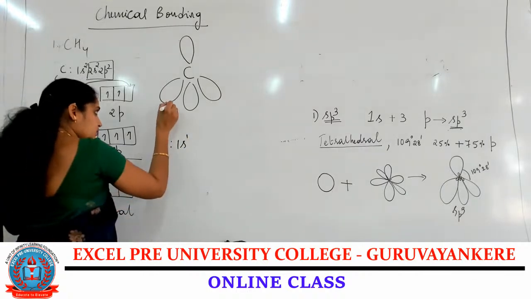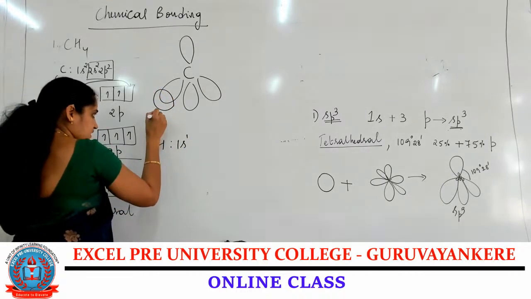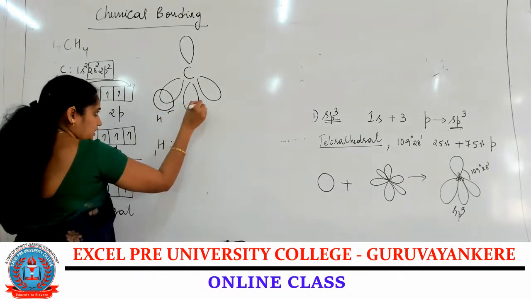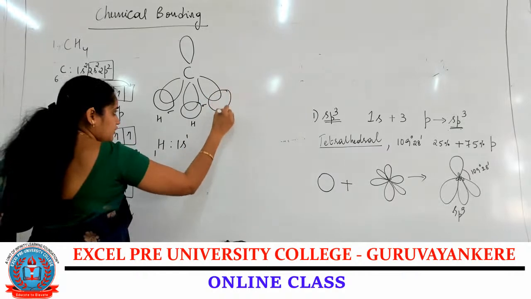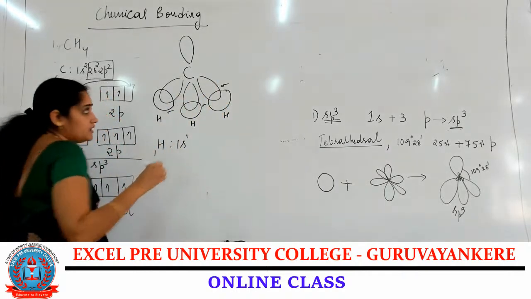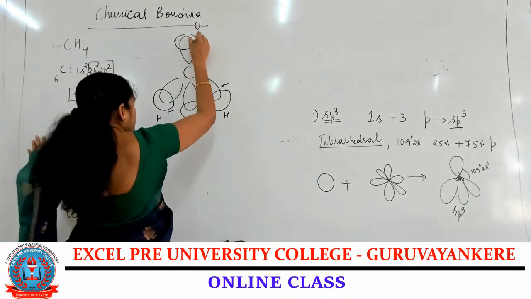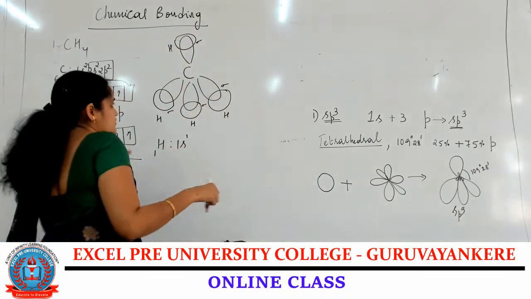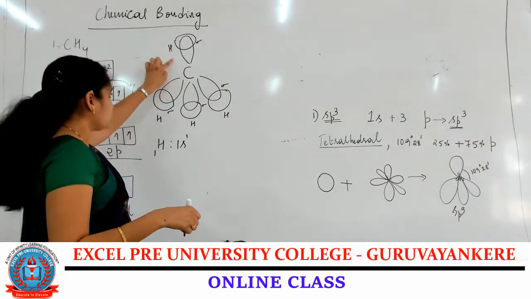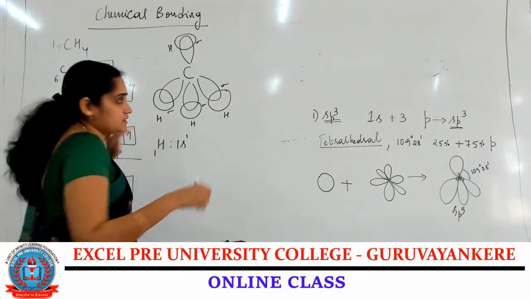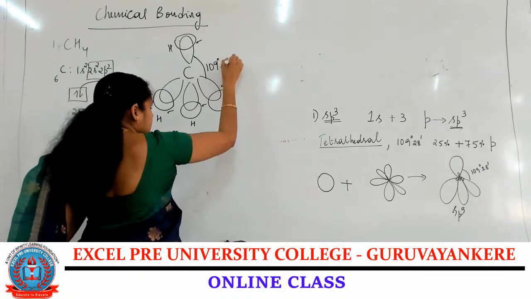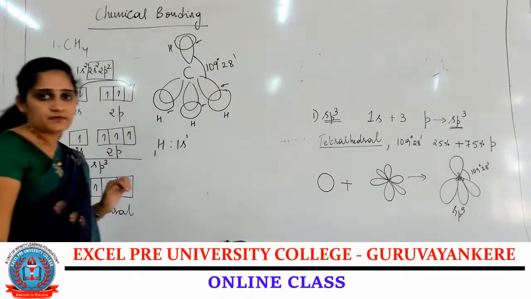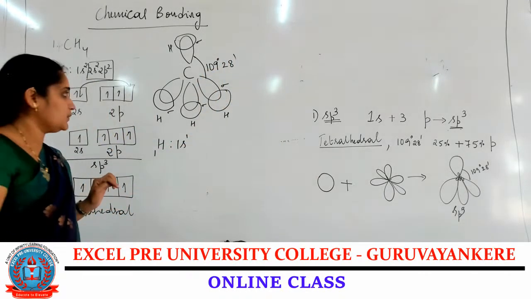Each hydrogen atom forms a sigma bond, four sigma bonds in all. So for one carbon atom, 4 hydrogen atoms are present and the bond angle is about 109 degree 28 minutes.